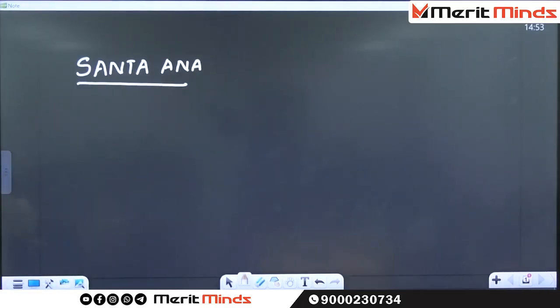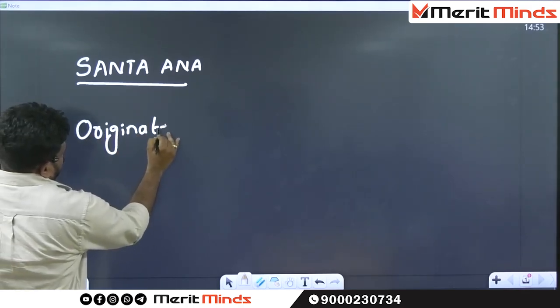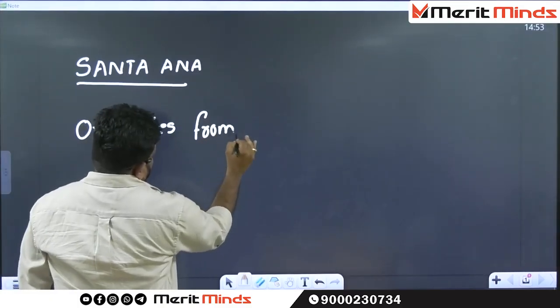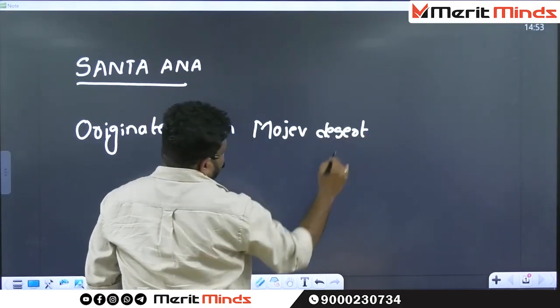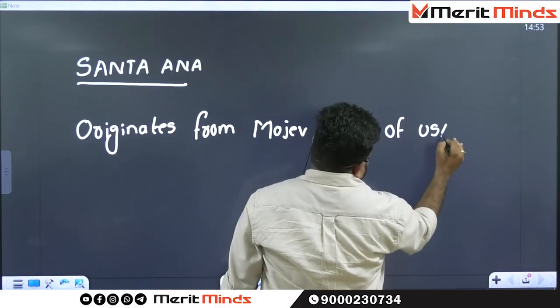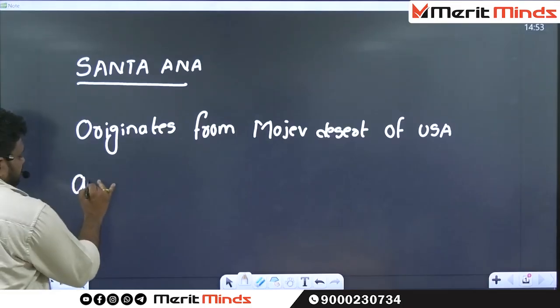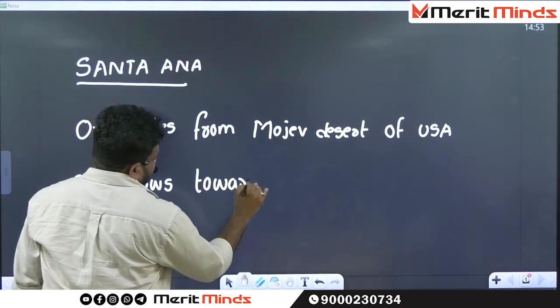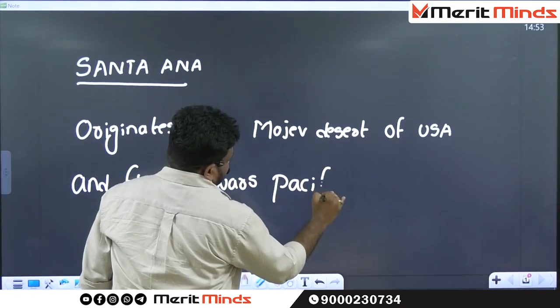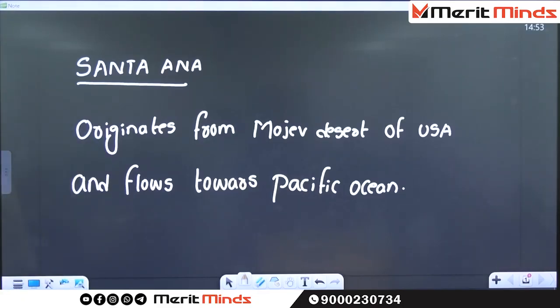Write down the first point. These winds originate from Mojave Desert of USA and flow towards Pacific Ocean.